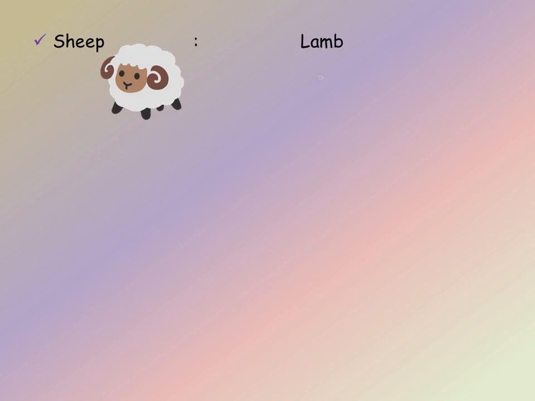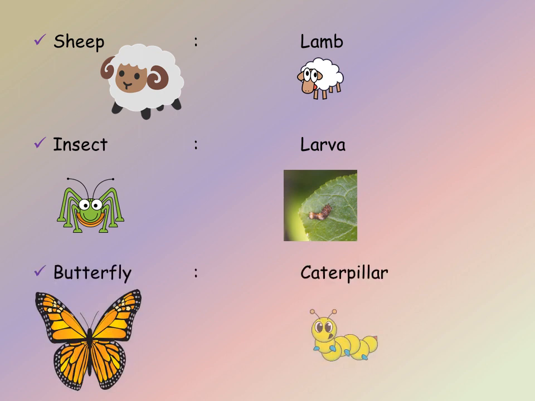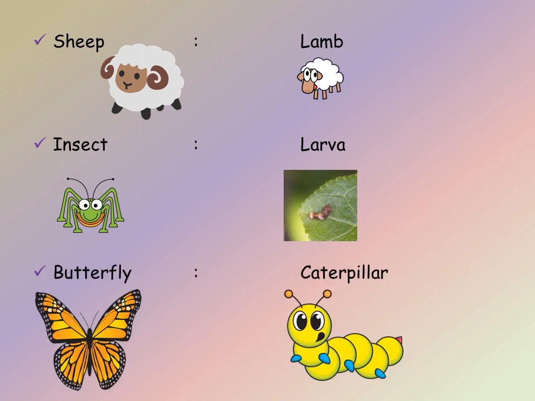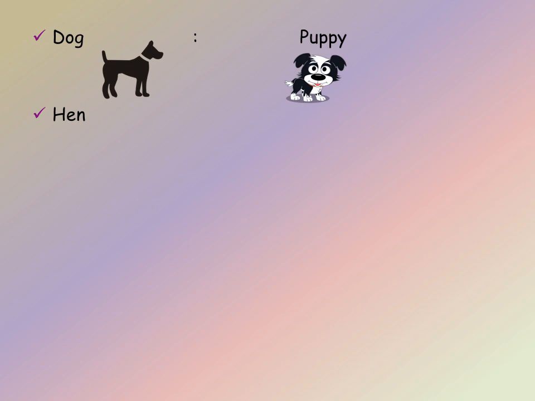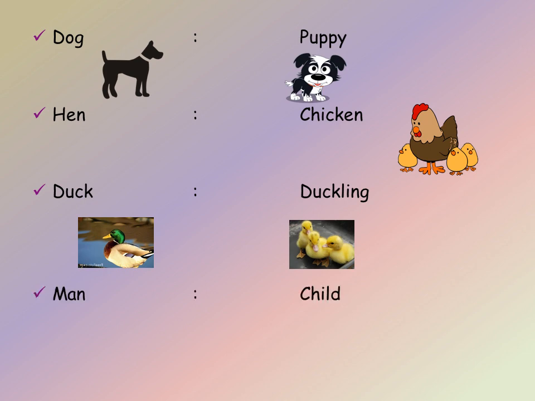The young one of sheep is called a lamb. The young one of insect is called a larva. The young one of butterfly is called a caterpillar. The young one of dog is called a puppy. The young one of hen is called a chicken. The young one of duck is called a duckling. The young one of man is called a child.